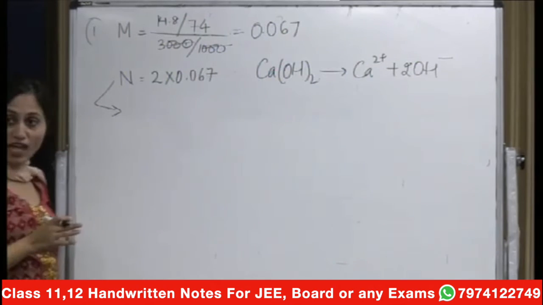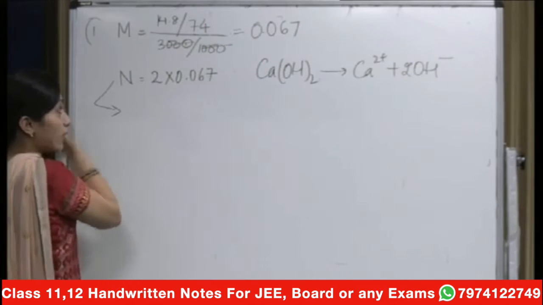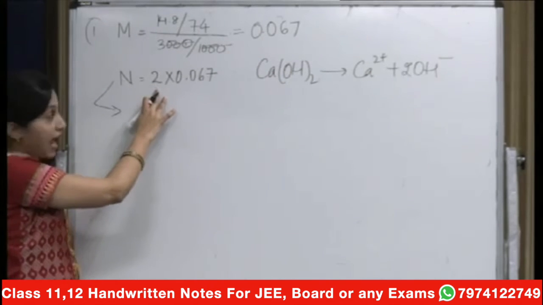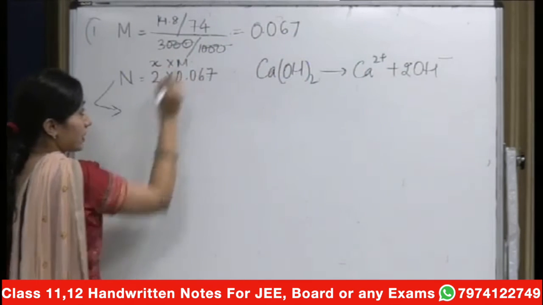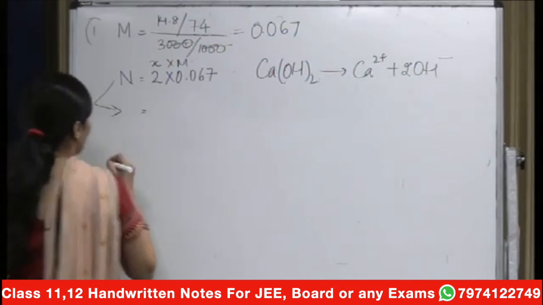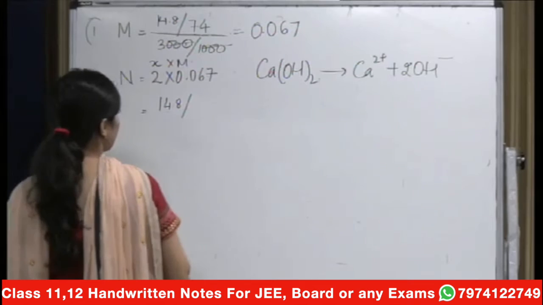You have the molarity which can be quickly calculated. The normality will now be equal to the equivalence factor that you have, that was X, into M. Otherwise, the other formula that you can use is given mass upon equivalent mass.